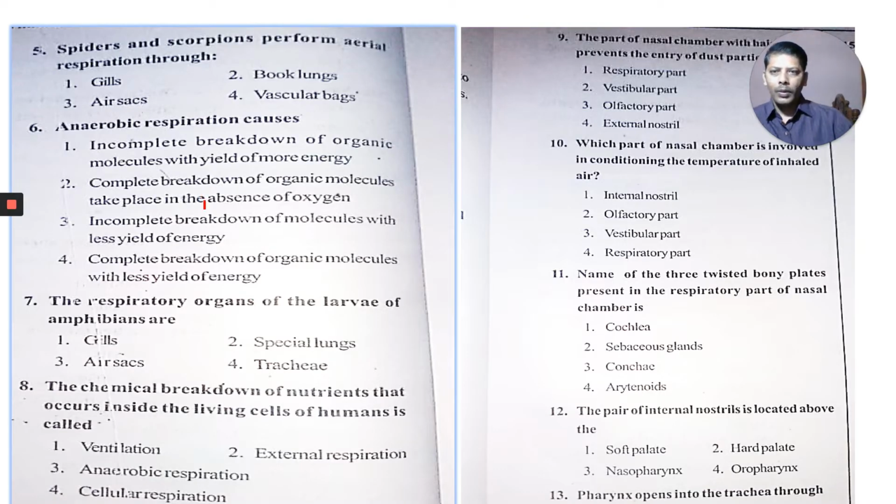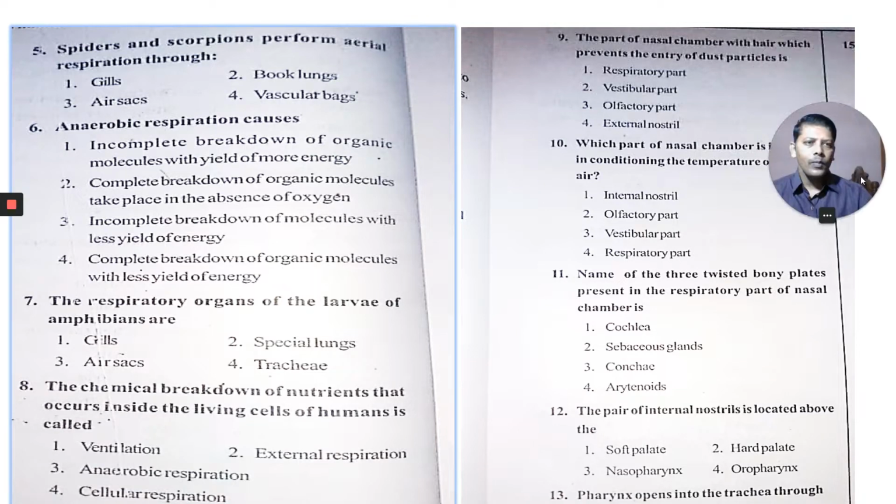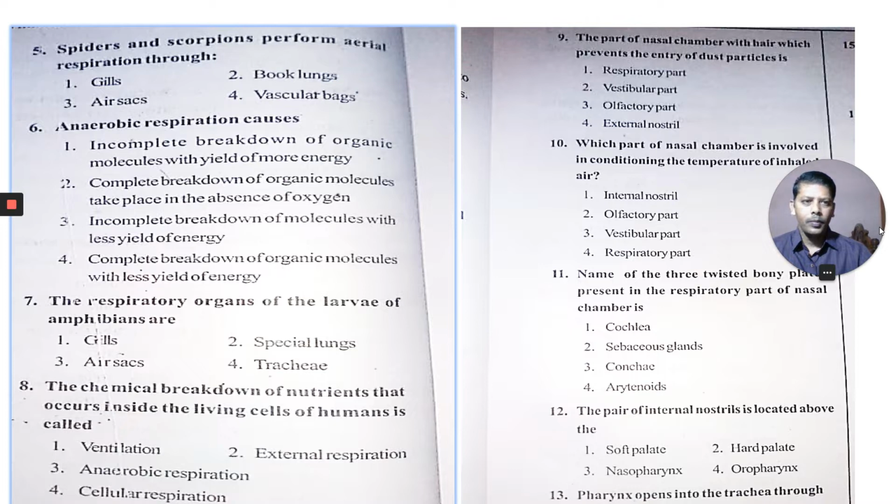Okay, here is a small exercise from the previous parts. You can try these bits. Spiders and scorpions perform aerial respiration through what? Anaerobic respiration occurs in what? The respiratory organs in the larvae of amphibians, and the chemical breakdown of nutrient that occurs inside the living cells of humans is called what?